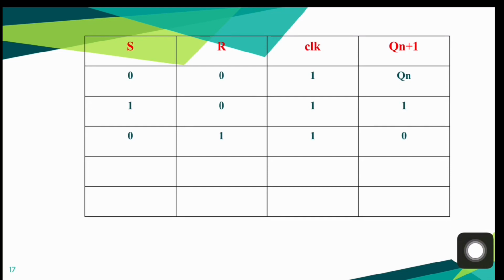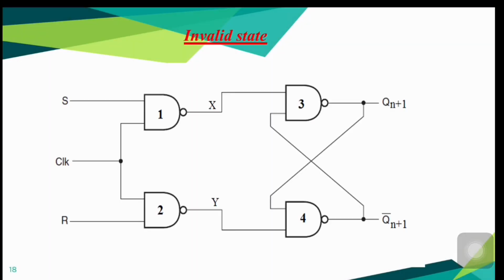Now it's time to move to the fourth input combination, that is S equal to 1, clock equal to 1, R equal to 1. First look at this NAND gate. Since both of these inputs are 1, we can write its output X equal to 0. Here also both of these inputs are 1, correspondingly we get an output Y equal to 0.